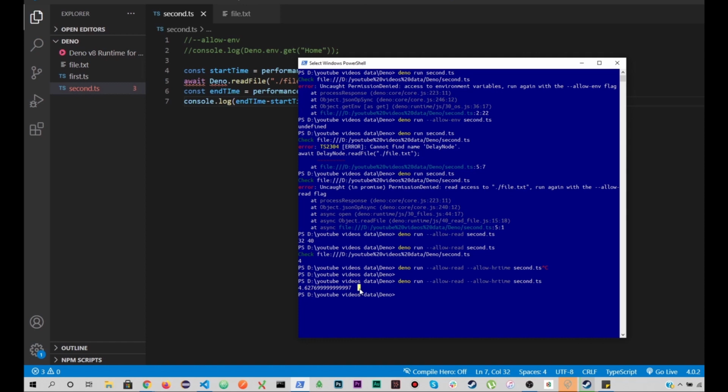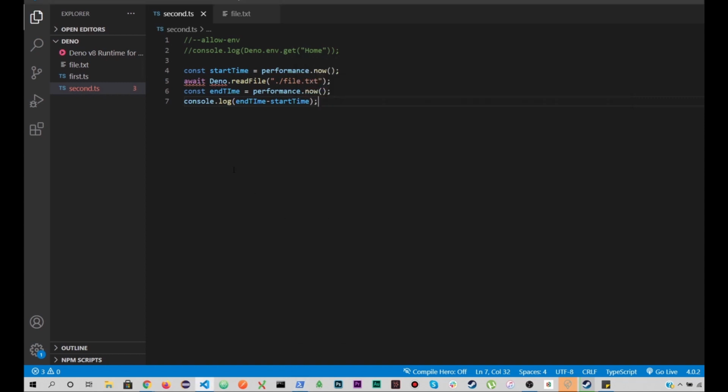When we run a lot of files, these decimal points really help us debug the code. So in this part we learned about the allow-read and allow-hrtime flags, right? Let me comment this out, and let's move forward with some other flags that we have.